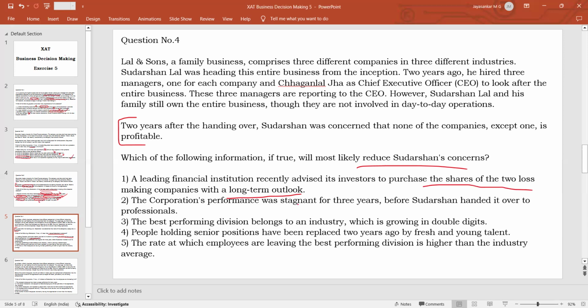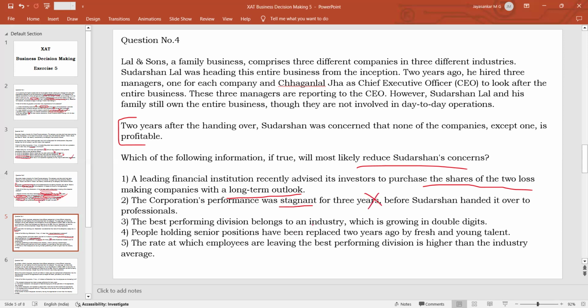If at all we assume that the company's performance was stagnant before handing over the management to professionals, the motive for handing over the management to professionals is to increase the profit. So if the profit is not increased, obviously he will be concerned. So this statement is definitely not going to reduce his concern.